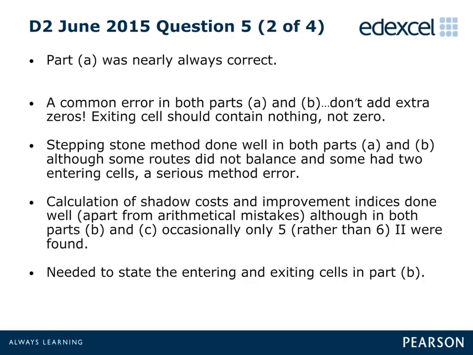The stepping stone method, in both parts A and B, was nearly always applied correctly, although some routes did not balance. However, a common and persistent error, which occurs with alarming regularity each session, is the significant number of candidates who incorrectly place a 0 in the exiting cell, when this cell must be left blank.